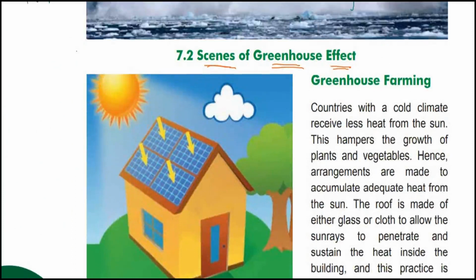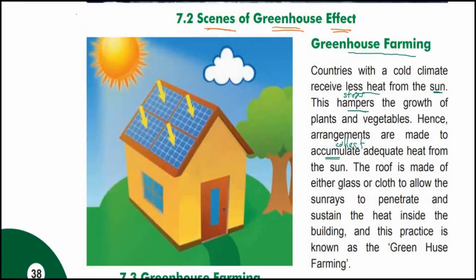So countries with a cold climate receive less heat from the sun. This hampers, means affects adversely, or stops the growth of plants and vegetables, because plants and vegetables require sunlight. Hence, arrangements are made to accumulate, means collect, adequate heat from the sun.